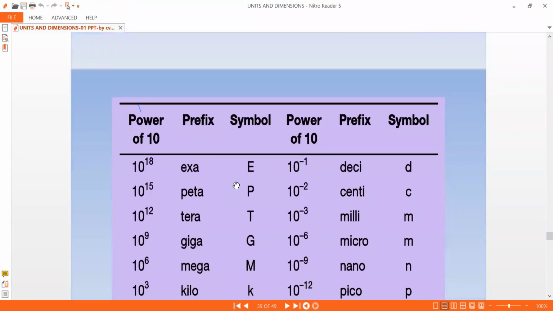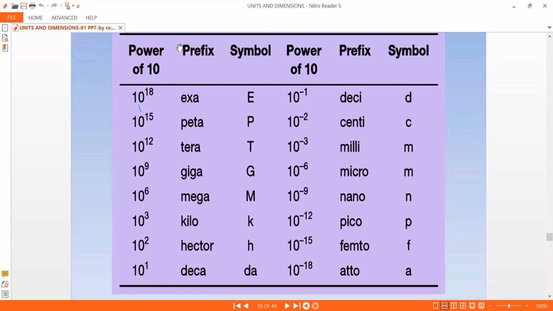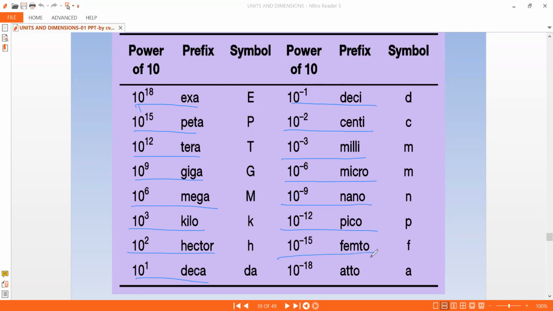So these are the powers of 10, expressed over here. 10 power 18 is exa, 10 power 15 is peta, 10 power 12 is tera, 10 power 9 is giga, and 10 power 6 is mega. 10 power 3 is kilo, 10 square is hecto, 10 power 1 is deca, 10 power minus 1 is deci, 10 power minus 2 is centi, 10 power minus 3 is milli, 10 power minus 6 is micro, 10 power minus 9 is nano, minus 12 is pico, 10 power minus 15 is femto, and 10 power minus 18 is atto.